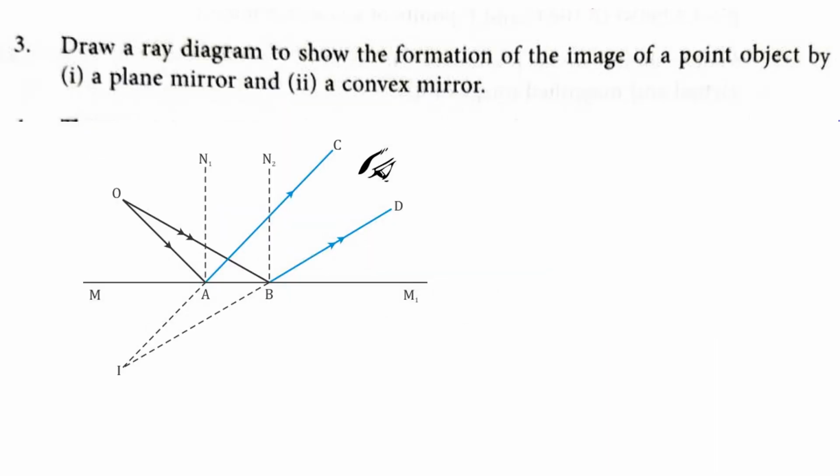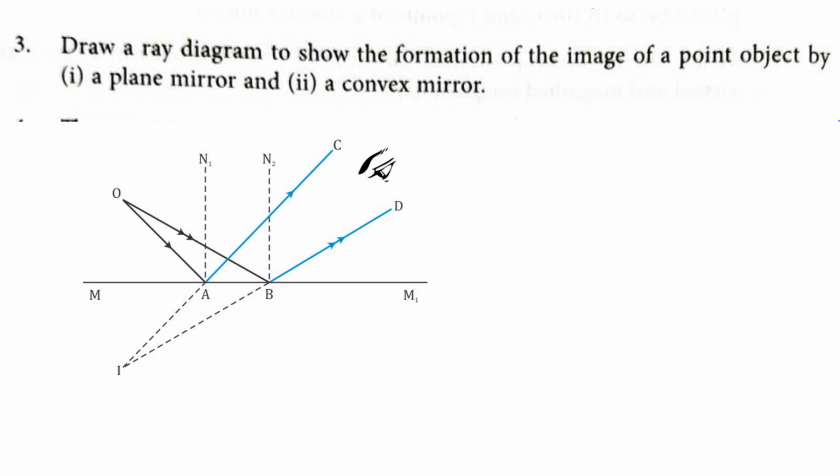Then coming to the third question, draw a ray diagram to show the formation of the image of a point object by a plane mirror and a convex mirror. Here you can see the ray diagram which I have drawn. If you want to get an image of a point object with the help of a plane mirror, we can draw the ray diagram like this.